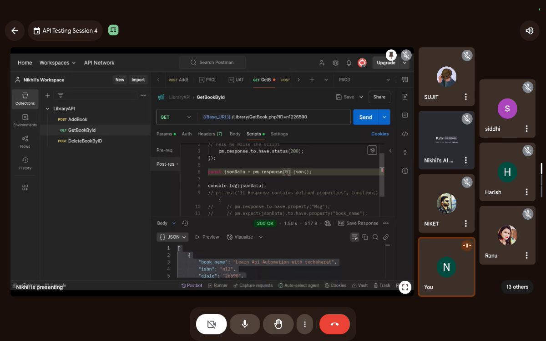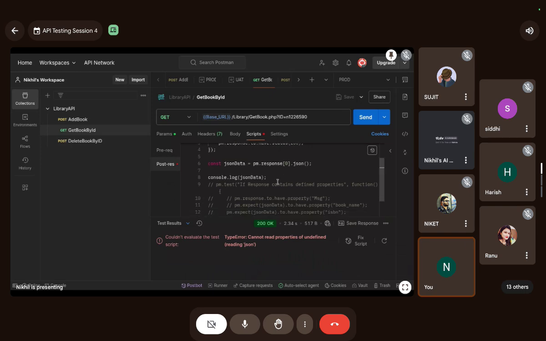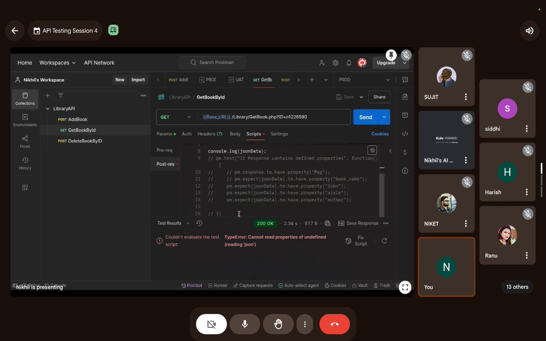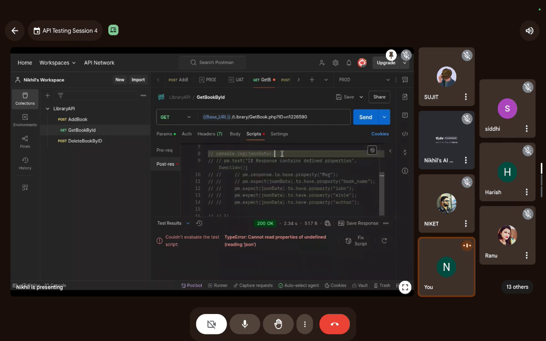I don't know if this is going to fix it, but either one of the fixes will work. Something went wrong in the script. My script isn't containing anything. To remove the comments, right?